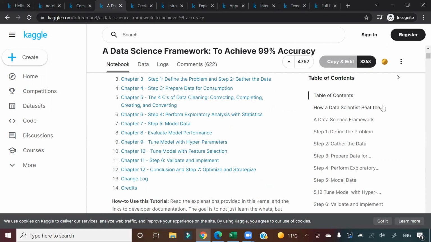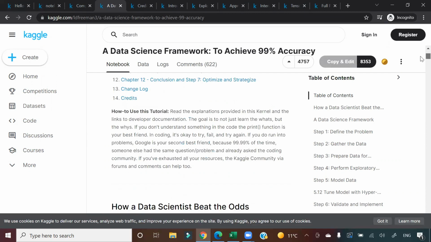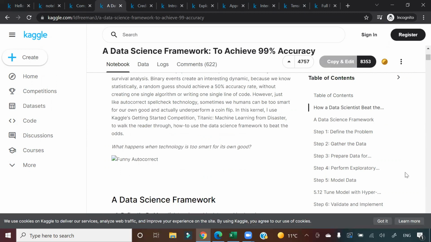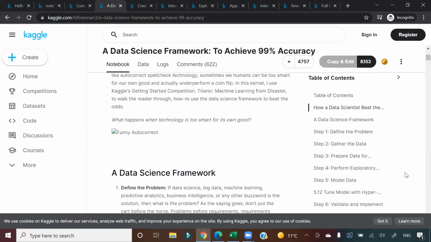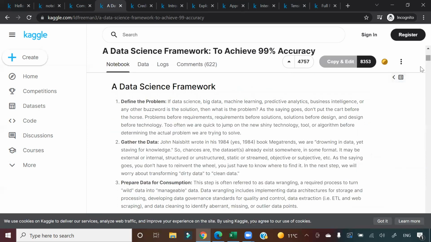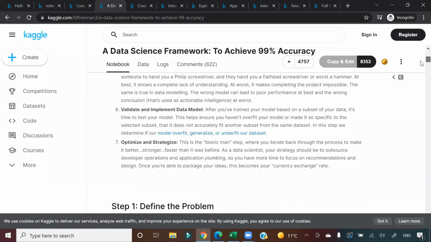It covers how a data scientist defines the problem statement, gathers data, prepares data, performs EDA, models data, and does hyperparameter tuning. All the steps of a basic data science project. That is where this is very useful for you. If you are a beginner and want to understand the important things in a data science pipeline, such as validating and implementing the data model and optimizing the strategy, this Kaggle notebook is very important, guys.